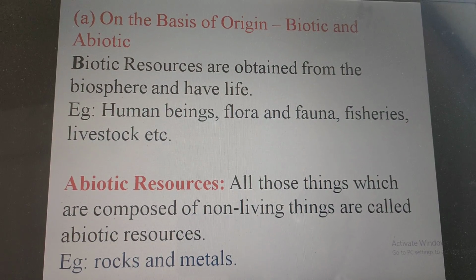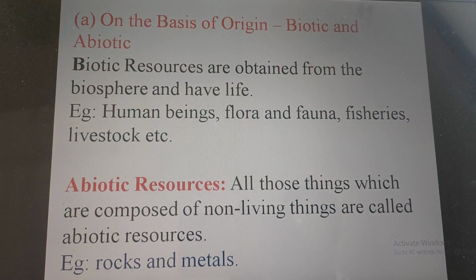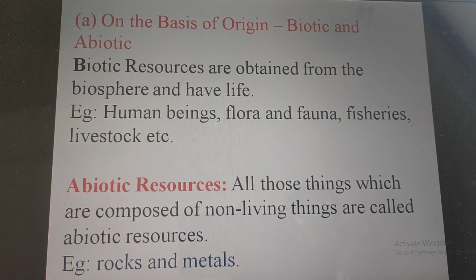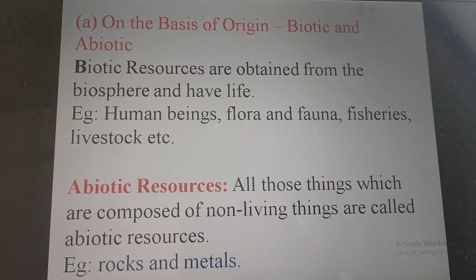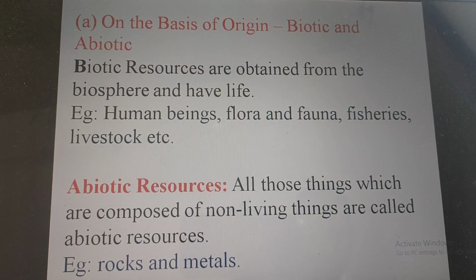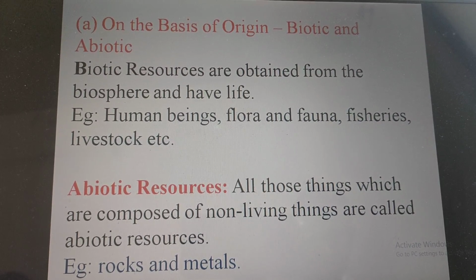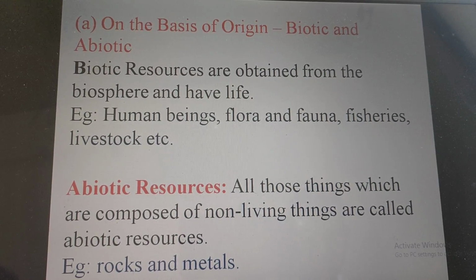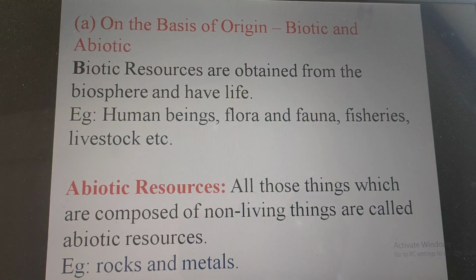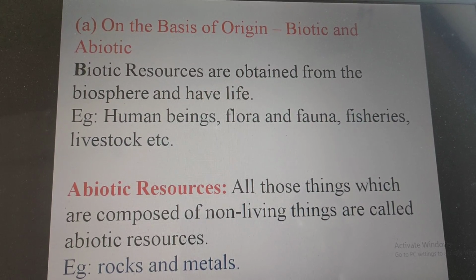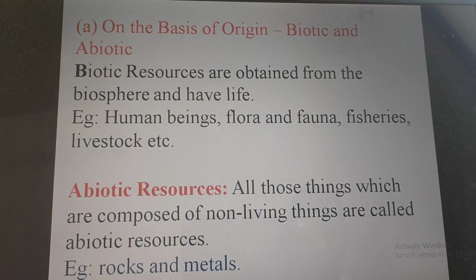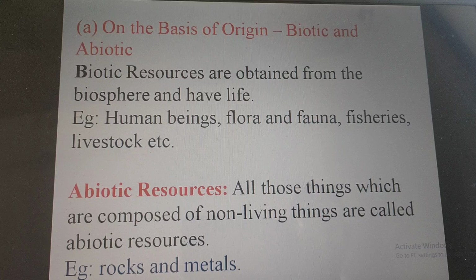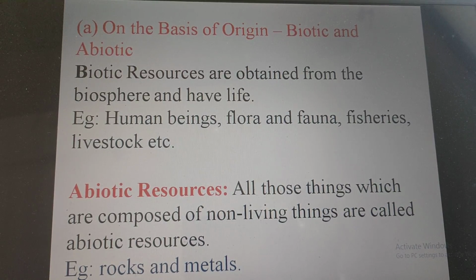So first, on the basis of origin, that is biotic and abiotic. So what are the biotic resources? Biotic resources are obtained from the biosphere and have life. So these are the living things. For example, human beings, flora and fauna, fisheries and livestock. That is humans, flora and fauna, that is trees, flowers, fisheries, fishing, livestock. All this comes under biotic resources.